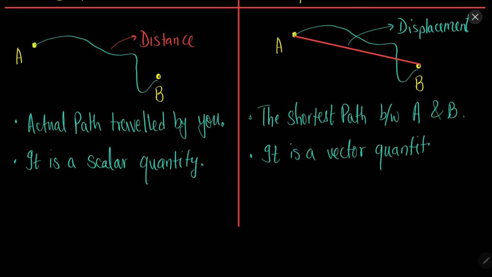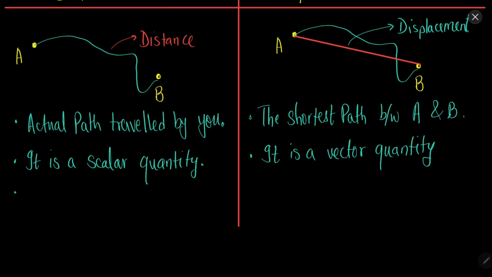Because there is only one shortest path. The shortest path can only be this one. There cannot be any other shortest path. By definition, shortest means the smallest path. So it can only be one. Because of that, you have to go in a particular direction in order to tell about the displacement. So because of that, it is a vector quantity. The direction is also very important.